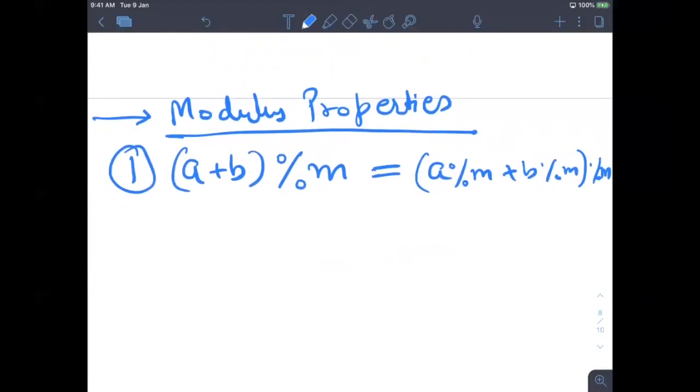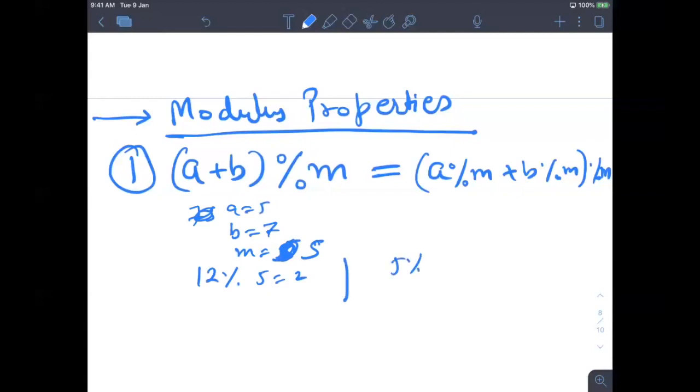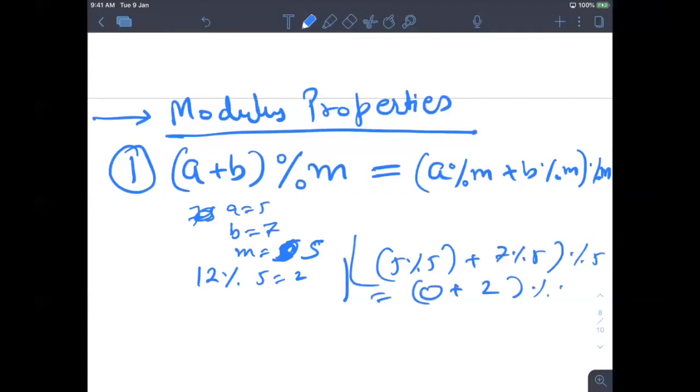Let's say a is 5 and b is 7, and m is 5. If you calculate (a plus b) mod m, 5 plus 7 mod 5, which is 2, or you can write it as (5 mod 5 plus 7 mod 5) whole mod 5, which is 0 plus 2 mod 5, which is also 2. So these two are the same.